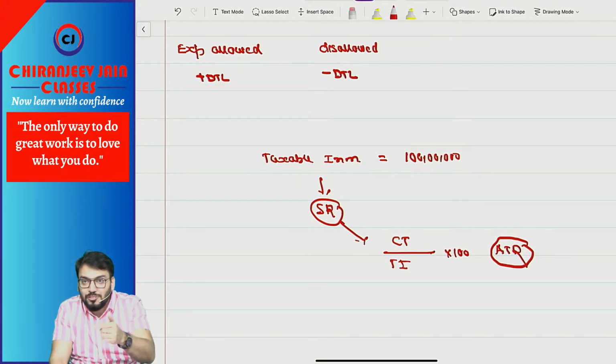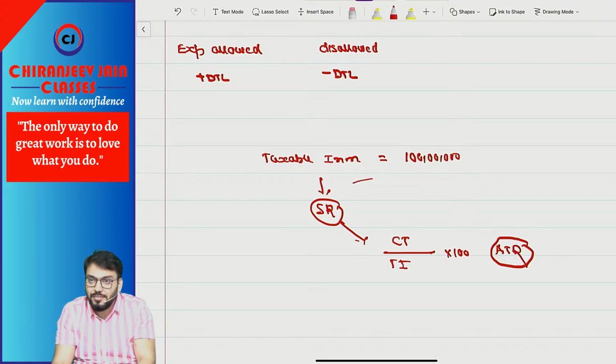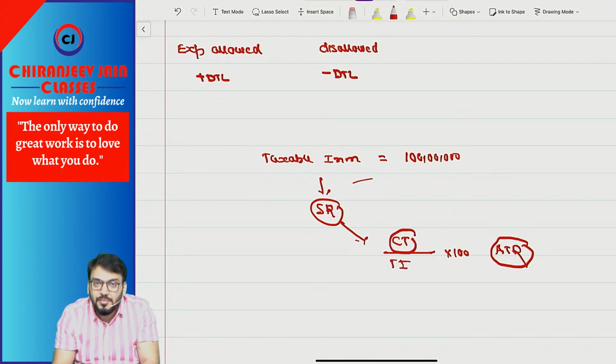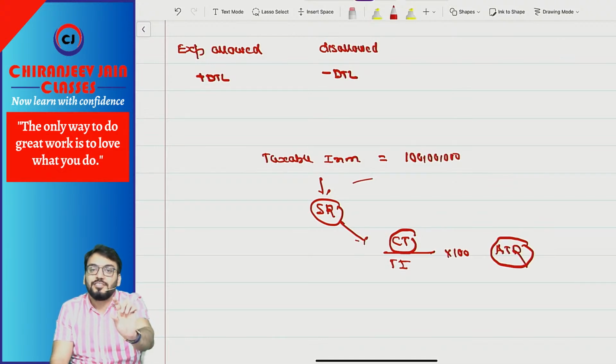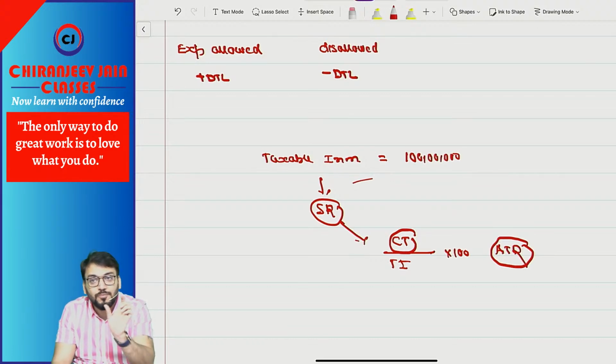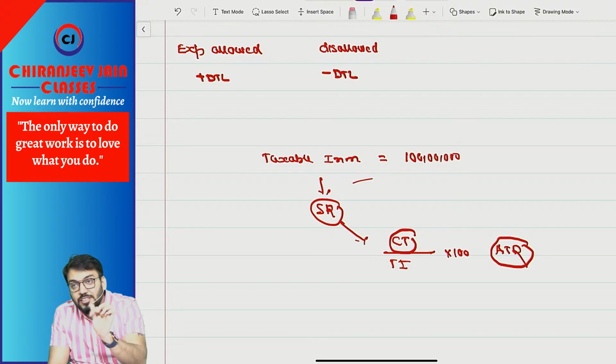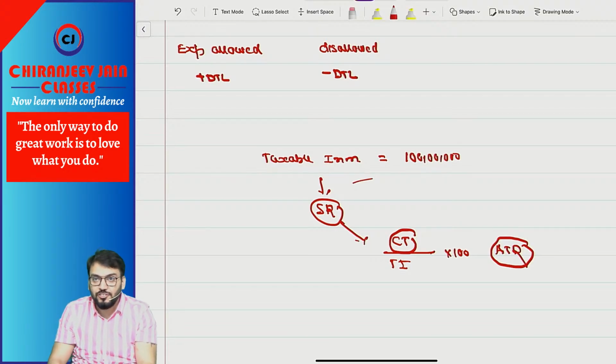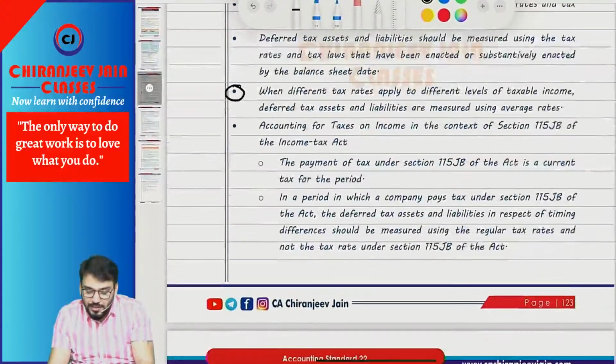On timing difference we will not apply the slab rate. So you can find out current tax by using the slab rate, yes or no? Divided by taxable income, you will get the average tax rate. So the average tax rate will be used to calculate deferred tax. Means the average tax rate will be applied on timing difference. Understood this point? Yes, sir.